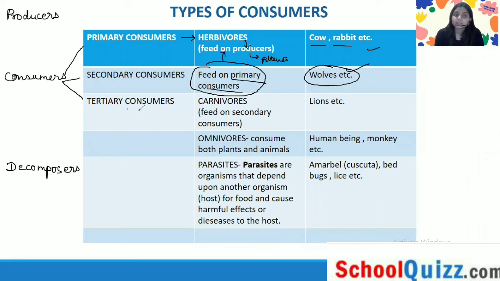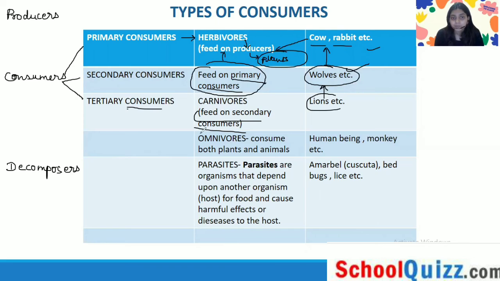Next we have tertiary consumers, and they are the carnivores, which means they feed on the secondary consumers, one level above the secondary consumers. Basically, the lions can eat the wolves, and wolves can eat the cow and rabbit, and cow and rabbit can eat the producers, meaning plants. So this type of chain is created.